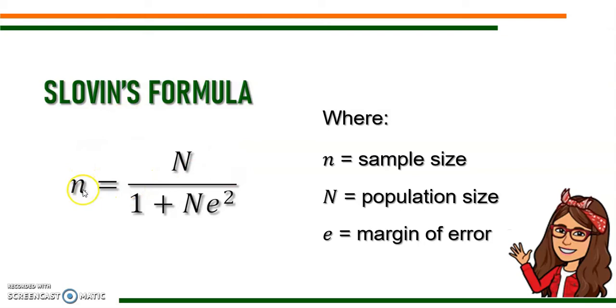In the formula, we have the sample size is equal to the population size all over 1 plus the population size times the margin of error squared. Now, take note that the margin of error are normally 1%, 5%, or 10% margin of error.